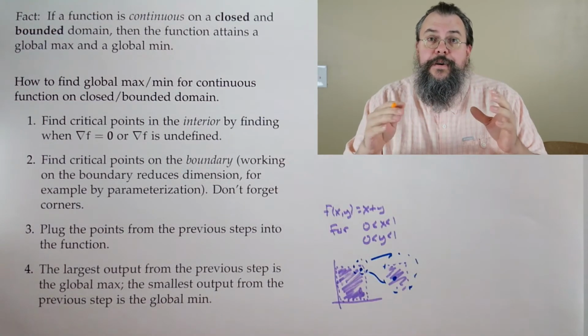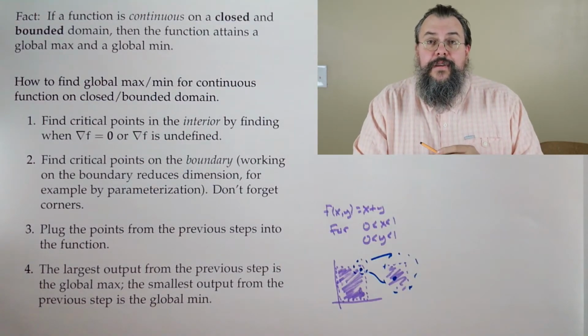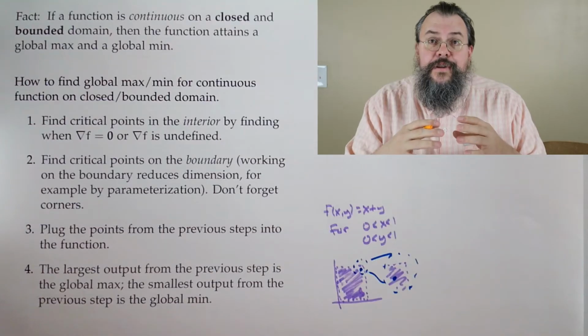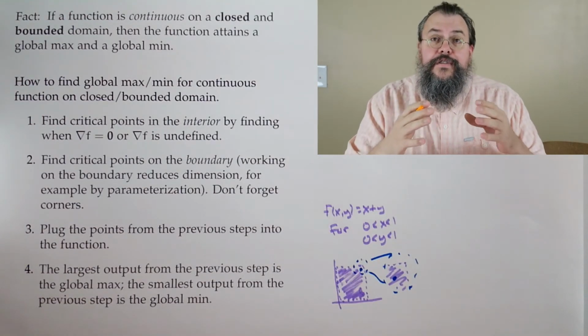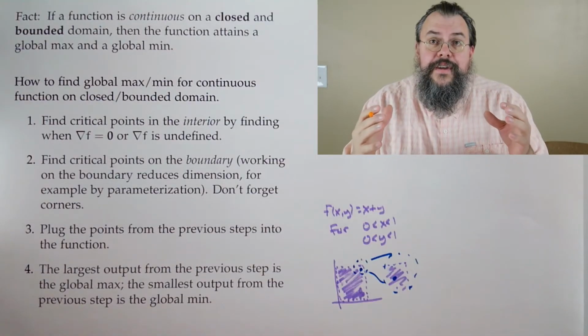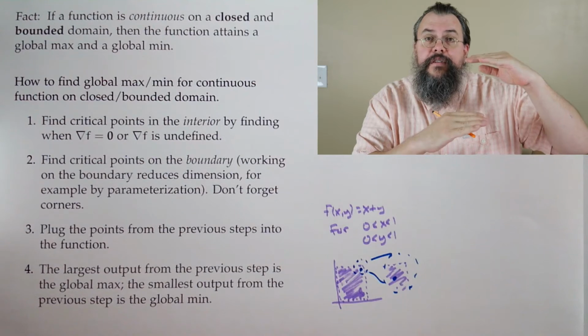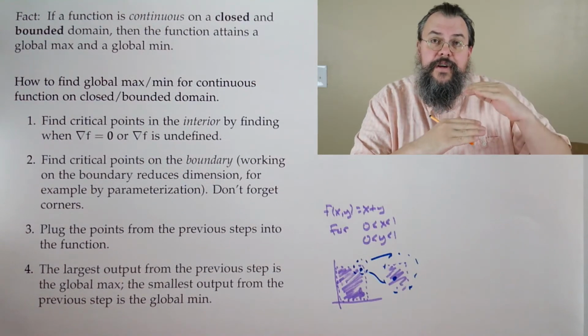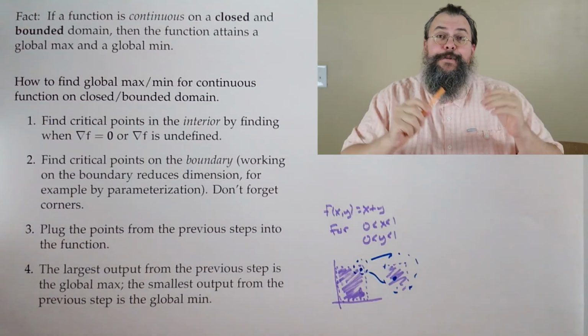Now, I will point out one interesting reason why we might want to do this is if we're interested in understanding, say, the range of a function. The range looks at all your possible outputs. And so knowing the global max and global min tells us something about the range of our function. What are our possible outputs? All right, so how do we do it?